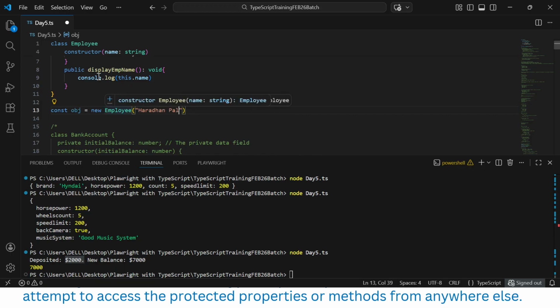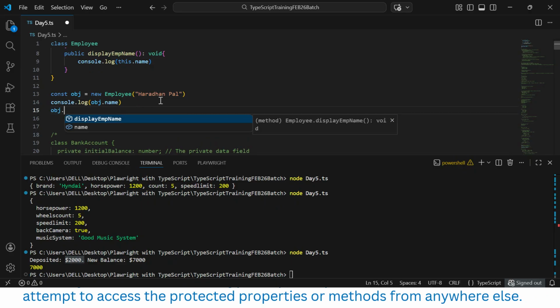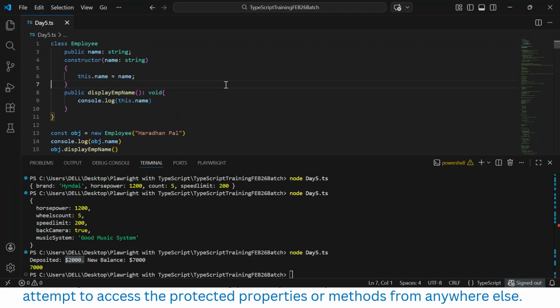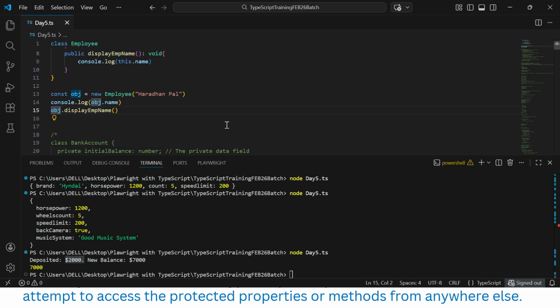Now we can try to print it out, console.log object.name. Apart from that, I can call the method display employee name also. So there will be no error because this is public. Both your variable is public, your method is also public, so accessible outside the class at any point of time.